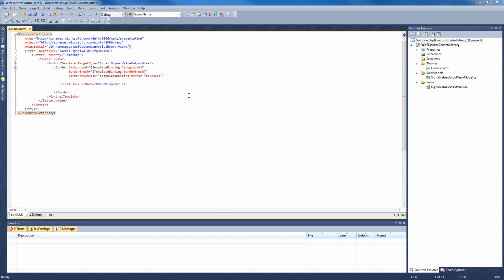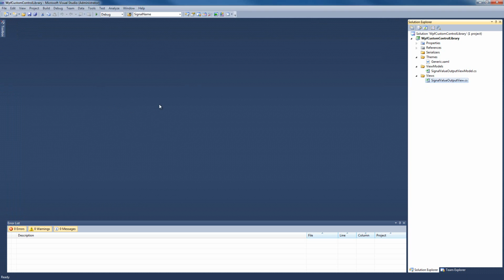Now before closing our XAML file, we're gonna have to delete the TemplateBinding text over here and replace it with only Binding. So I'm gonna delete the Template before the Binding, and I'm gonna replace the TemplateBinding with the right string over here. And now our XAML is complete. We can close it and we can move on creating the Control Serializer.